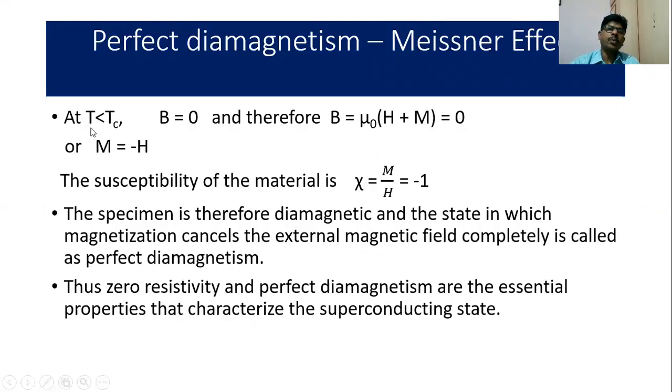So we know that at T equal to Tc or less than Tc, B is equal to 0, and therefore B equals mu naught into H plus M equals 0. From here you get M equals minus H. From the definition, the susceptibility of the material is equal to M by H. From this relation, you get it as minus 1. The specimen is therefore diamagnetic, and the state in which magnetization cancels the external magnetic field completely is called perfect diamagnetism. Thus, zero electrical resistivity and perfect diamagnetism are the essential properties that characterize the superconducting state.